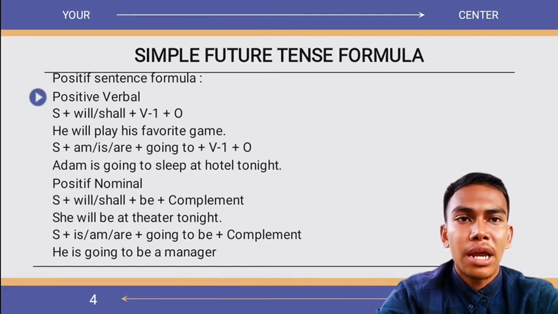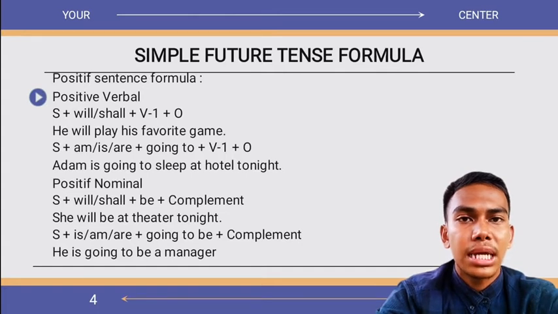Sentence types, form, and future tense formula examples. Positive verbal formula: subject plus will or shall plus verb 1 plus object. Example of sentence: he will play his favorite game. Subject plus is, are plus going to plus verb 1 and object.